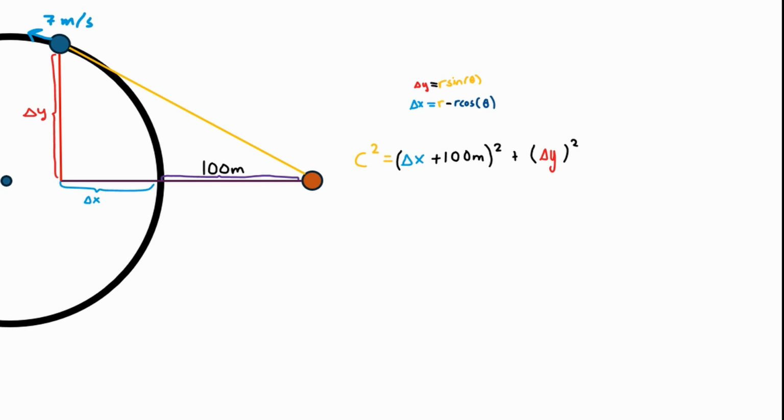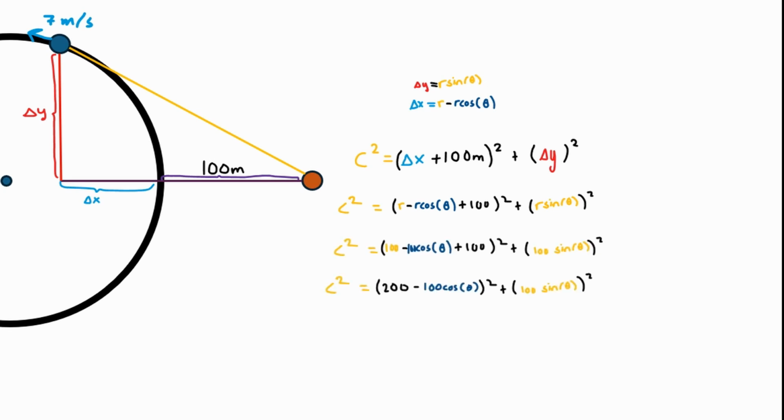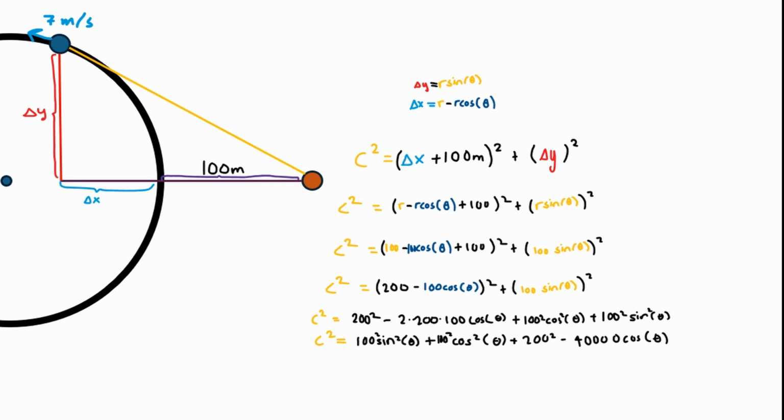So we can use this equation to find out what the angle is at the point where the distance is 200 meters. So the first thing we do is sub in our values for delta x and delta y. After that, we sub in the 100 for r. I simplified the x part of this equation. And after this, I just distributed the 200 minus 100 cosine theta squared. From here, I just rearranged the whole expression so that it can become more handy to solve. And after that, I just factored out 100 from sine squared plus cosine squared theta. If you remember the Pythagorean identity, that becomes 1.